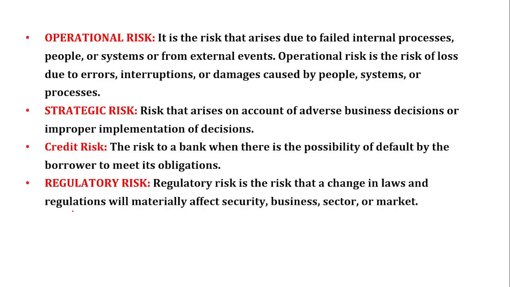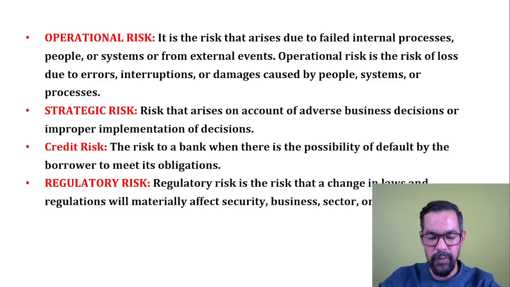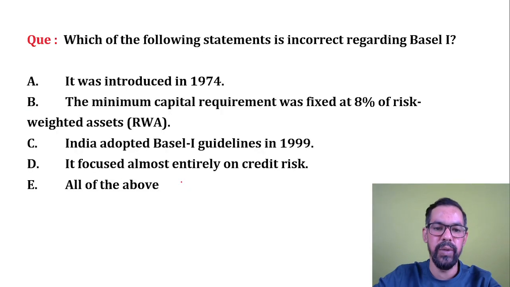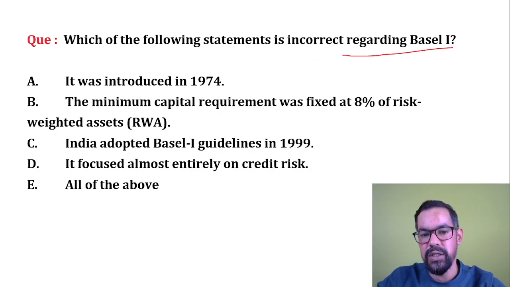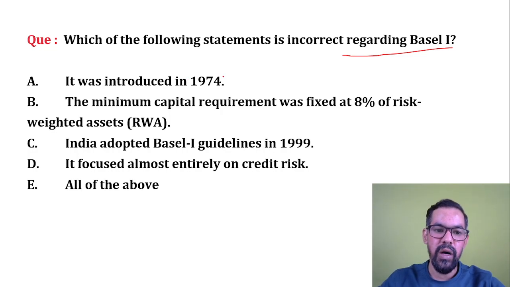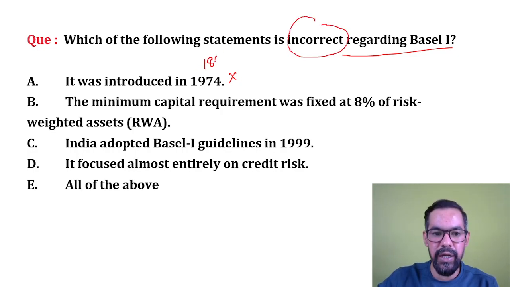Please quickly go through these definitions. If you have any query, guys, please feel free to ask, and I'll try to explain your queries as well. Okay. Next one. Which of the following statements is incorrect regarding Basel 1? Basel 1 was introduced in 1974. This is incorrect; you have to identify the incorrect one. It was introduced in 1988.